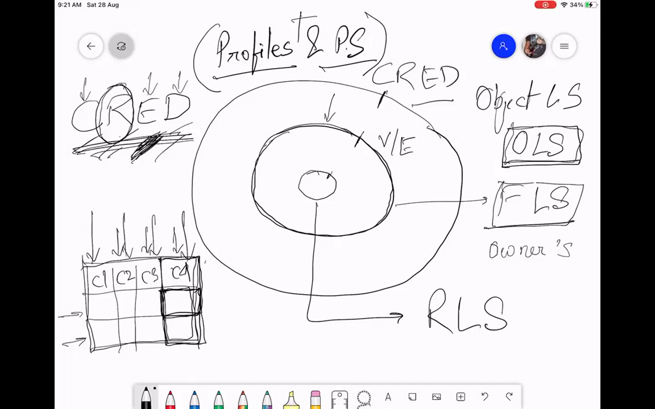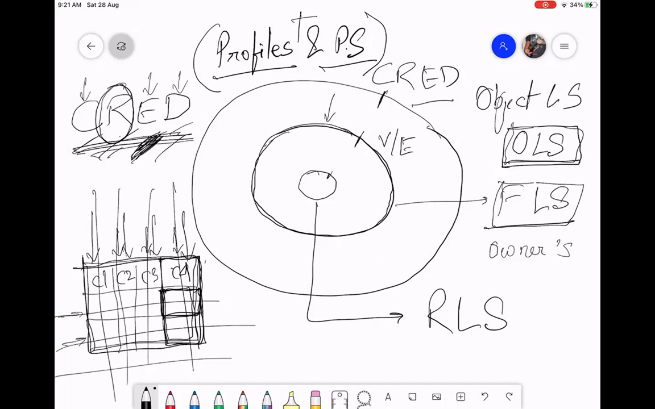So we saw the total access of the table. Then we saw column access of the table. Now, similarly, you can also have horizontal access. For each record, is it visible to you? Is it editable to you? That is record level security. This record level security is of 3 types.